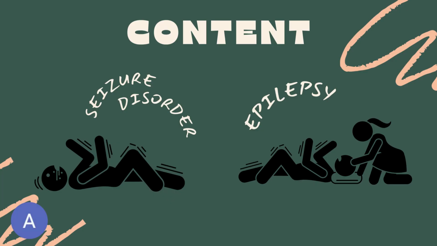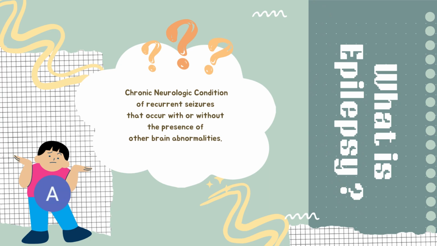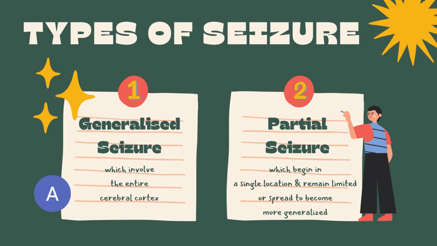Hi guys, today we are going to talk about seizure disorder and epilepsy. What is seizure? Seizure is a temporary and involuntary change of consciousness, behavior, motor activity, sensation, or automatic functioning. But what is epilepsy? Epilepsy is a chronic neurologic condition of recurrent seizures that occur with or without the presence of other brain abnormalities. There are two types of seizure.